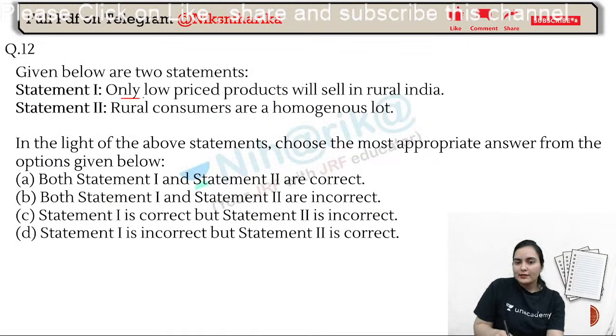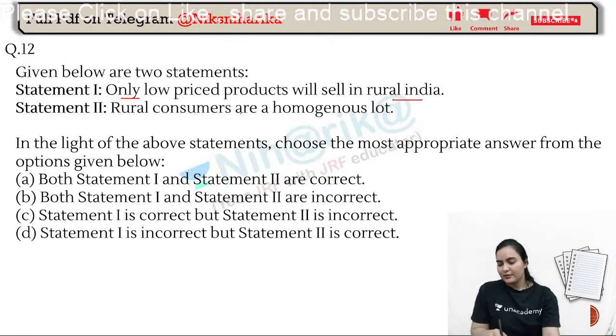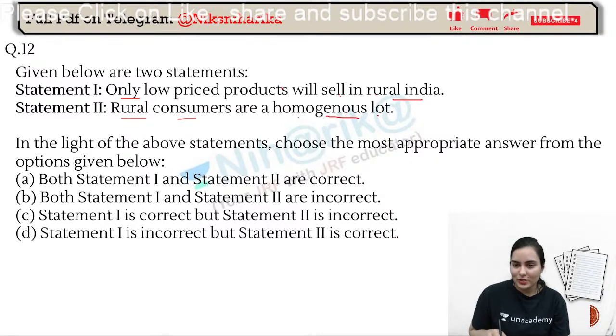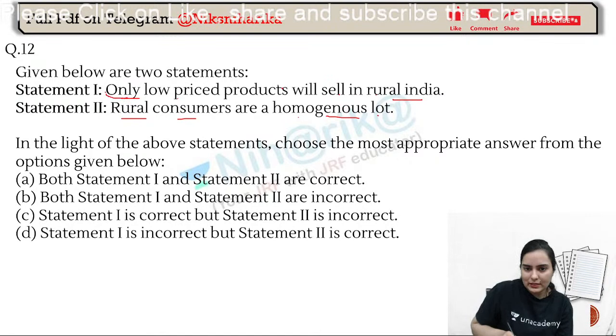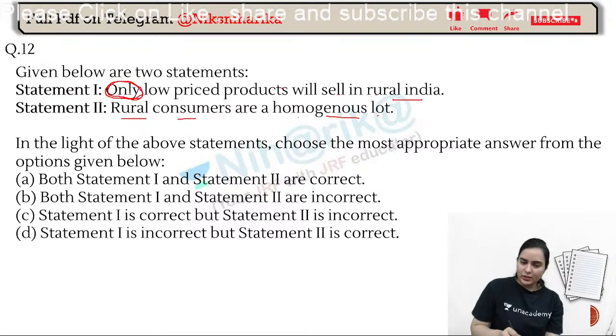Now, only low priced product will sell in rural India. Rural consumers are a homogeneous lot. Only low price products will sell in rural India. Always remember, "only" is a negative word. It is a negative term.